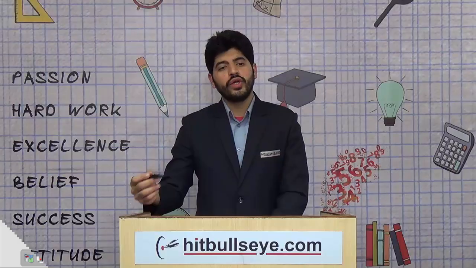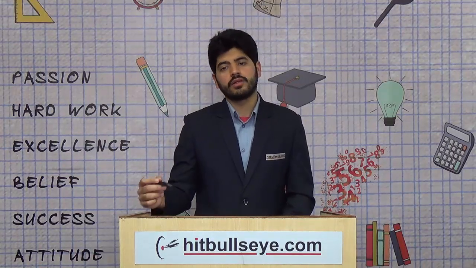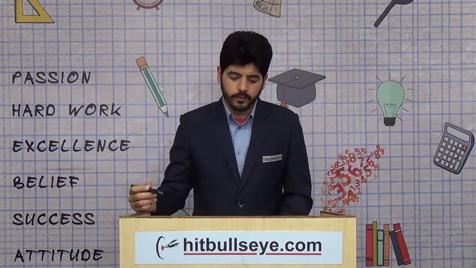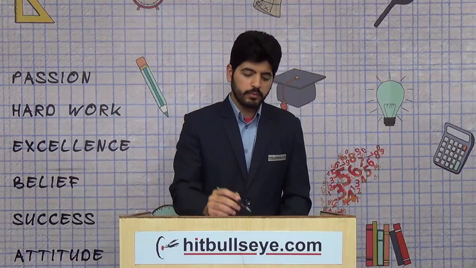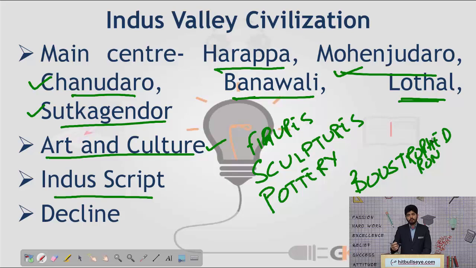Talking about how we came to know about the various things that we have discussed about the Harappan Valley Civilization, about their art and culture, about the sites, about the town planning, about the weights and measures. How do we come to know about that? The Harappan Valley Civilization people had developed their own script. The script was named Boustrophedon, and even though it has not been fully deciphered, it has still been very helpful for us in understanding what the Harappan people used to indulge in, what kind of activities they did. By about 1800 BCE, the Harappan Valley Civilization started to decline.